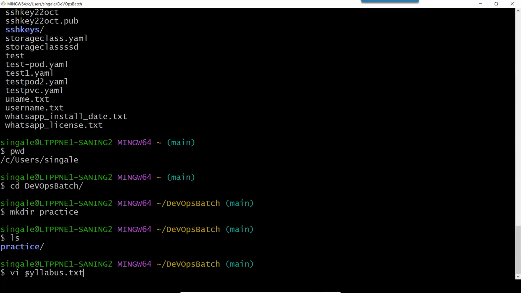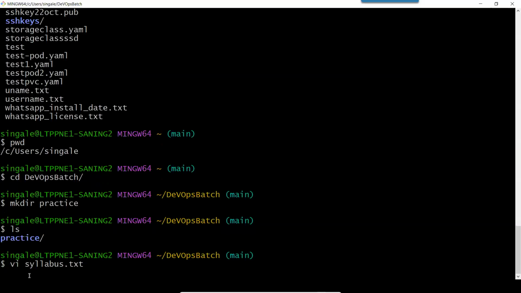Here, as you see, you don't see any icons, any buttons, any graphics. It is all running on the command line. So I will use VI. VI is the editor, just like your Notepad. VI is the editor in Linux. I will type VI, and then I will give the name of the file which I want to create. So let's say I want to create the file syllabus.txt. I will type syllabus.txt and press enter.